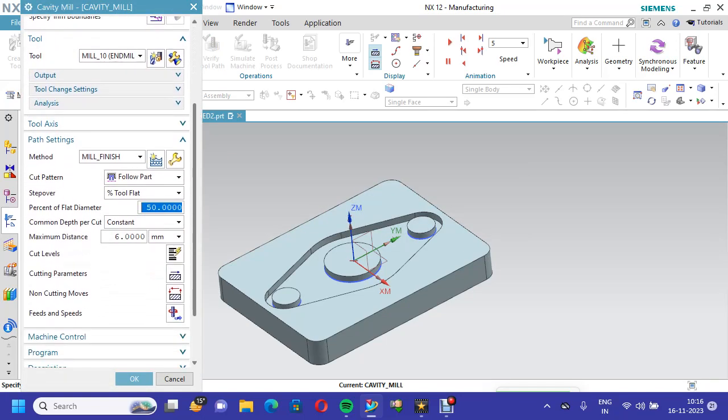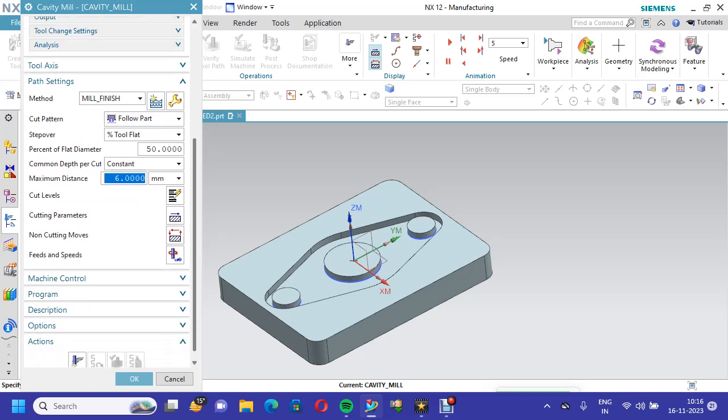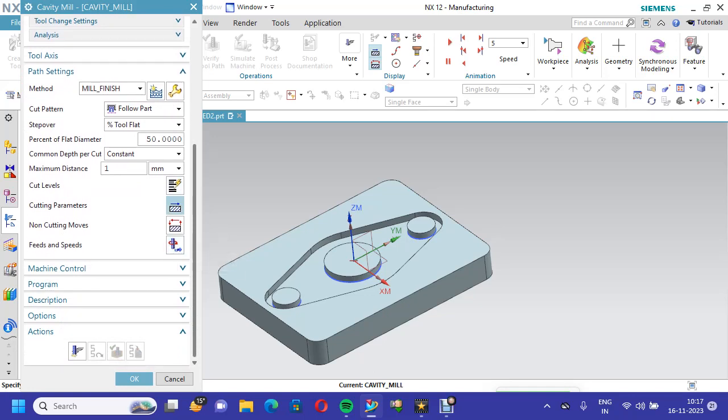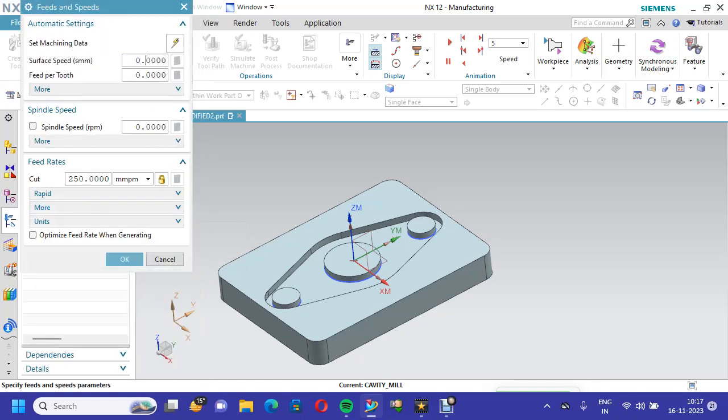Then cut pattern method, go to follow part or follow periphery. In this case I am taking follow part. Tool flat 50, I already explained that. The depth of cut is 1 mm. Cutting parameters same, non-cutting moves are same, and feeds we have to calculate. Since I am taking end mill of HSS, the cutting speed is 30. Go for automatic calculations. Feed per tooth is 0.13. This RPM 955. You can make it 955 or you can make it 1000. Then optimize feed rate.